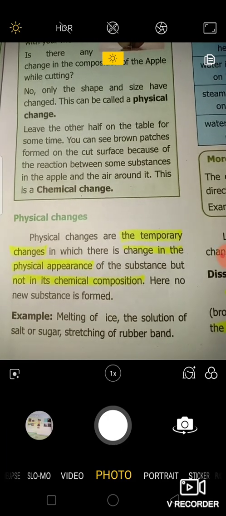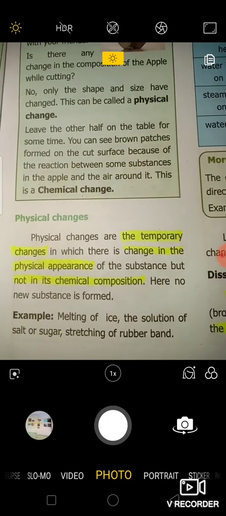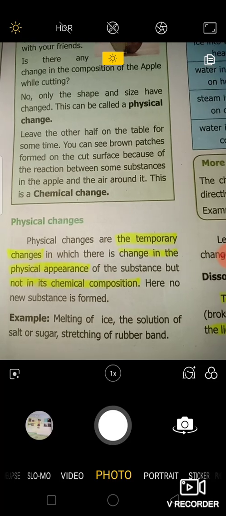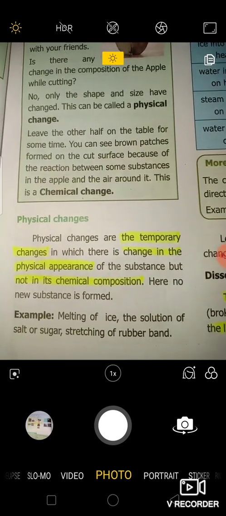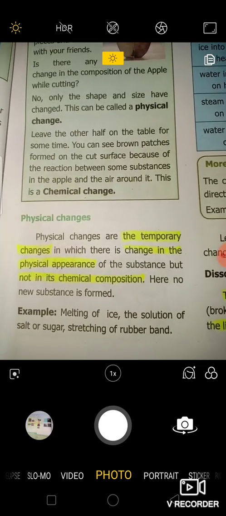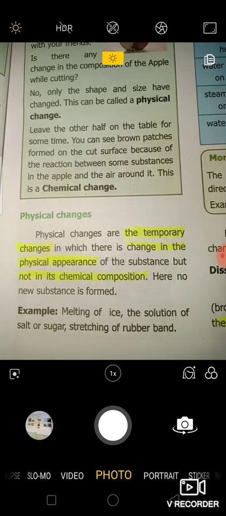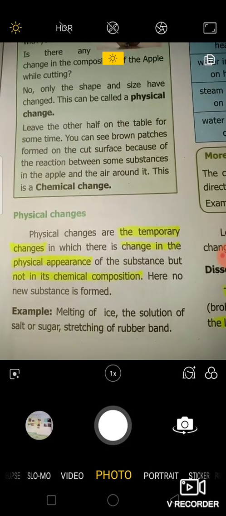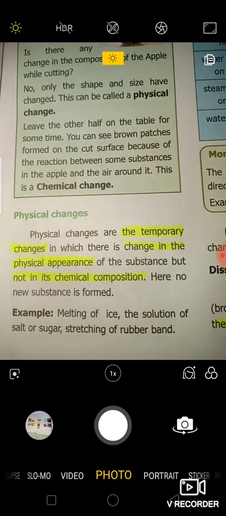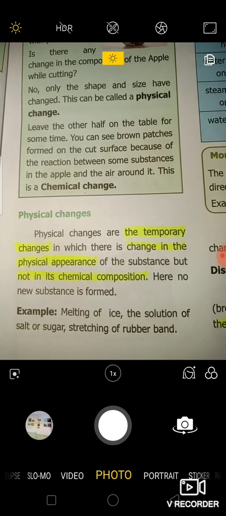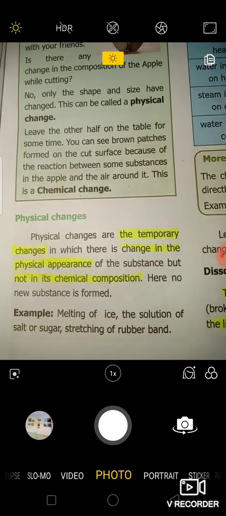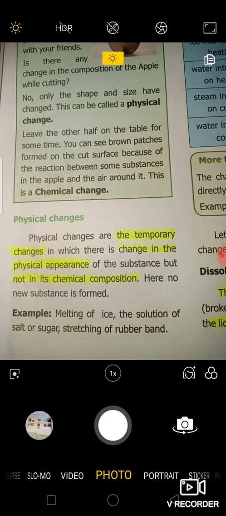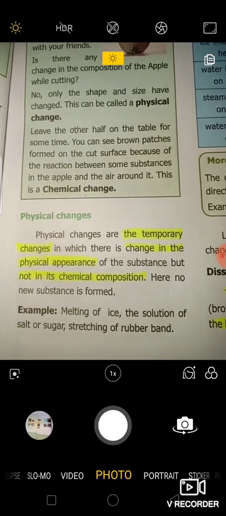Every substance is made up of some chemical bonding and electronic structure. So physical changes will not touch the electronic configuration. So this is a physical change. Examples: melting of ice, the solution of salt or sugar. You can easily separate salt from water or sugar from water. Stretching of a rubber band. These are all examples of physical changes.